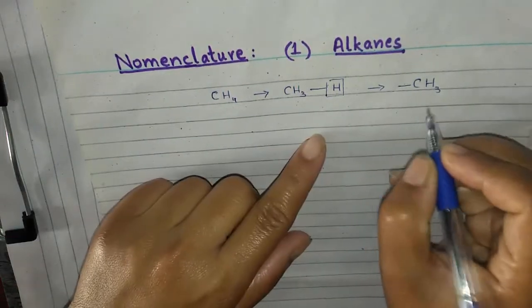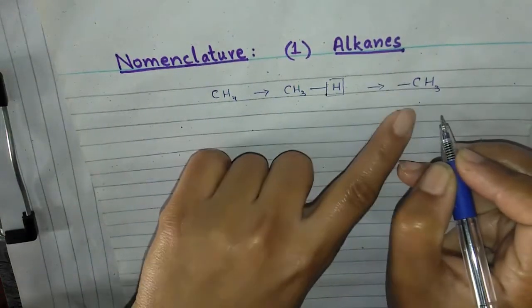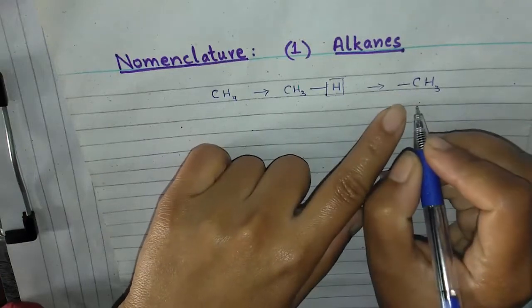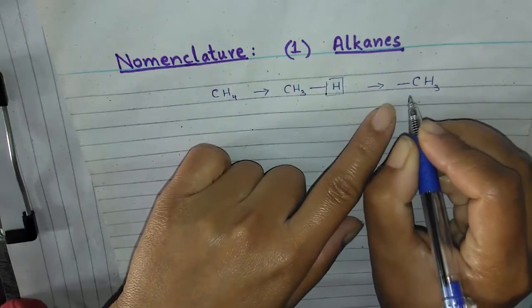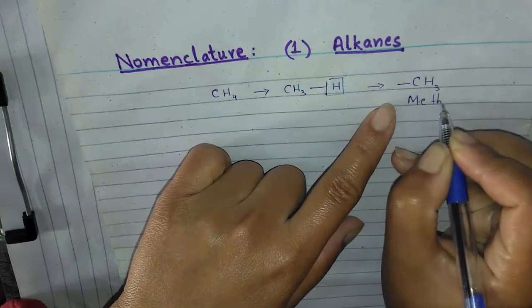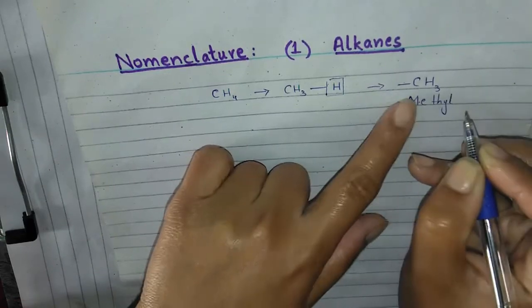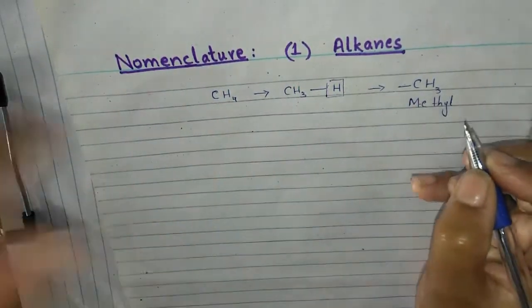It is called an alkyl group. Generally it is alkyl, and specifically its name is methyl, because it is made up of methane.